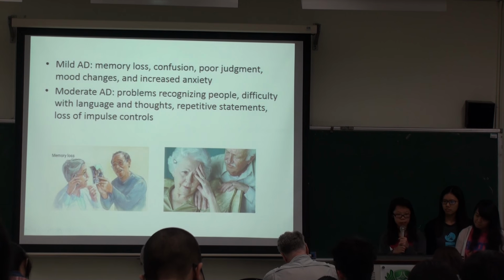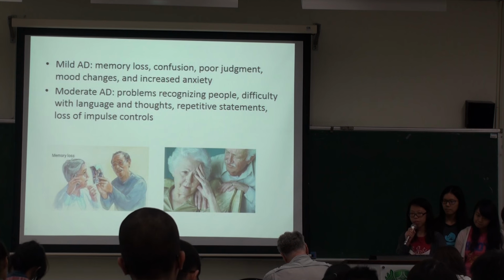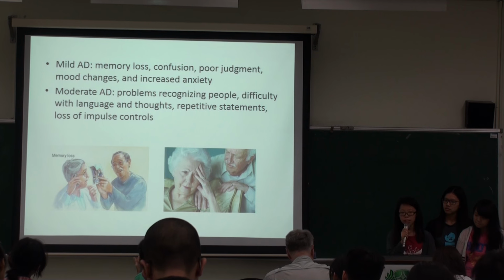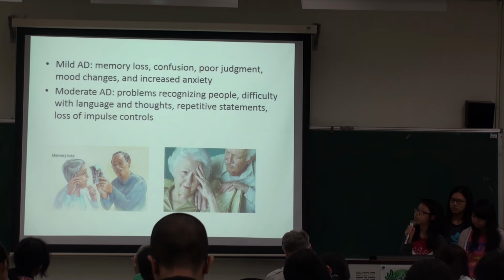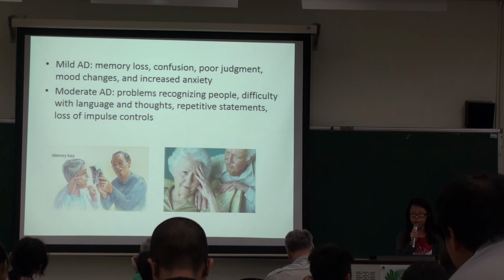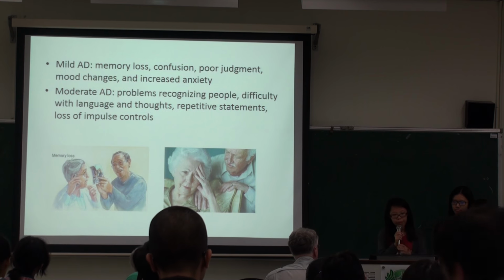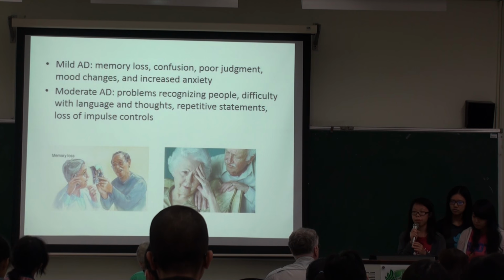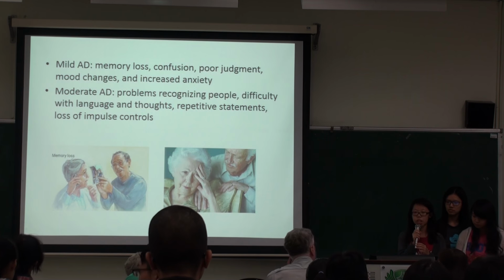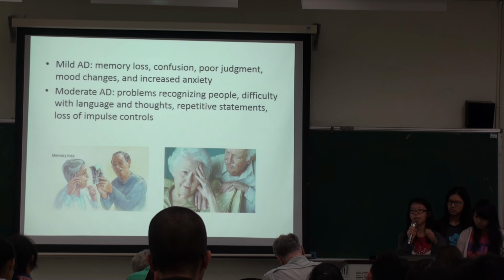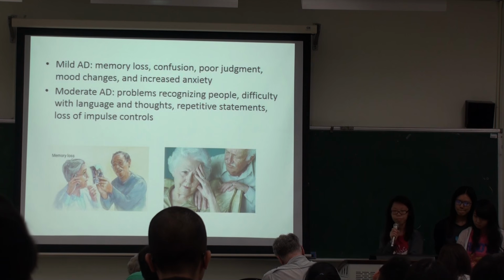The second stage is mild Alzheimer's disease, which is often referred to as mild cognitive impairment. The symptoms are memory loss, confusion, poor judgment, mood changes, and increased anxiety. And the third stage is moderate Alzheimer's disease. The patients will have problems recognizing people, difficulty with language and thought, repetitive statements and movements, and loss of impulse control, such as undressing at inappropriate times and places.